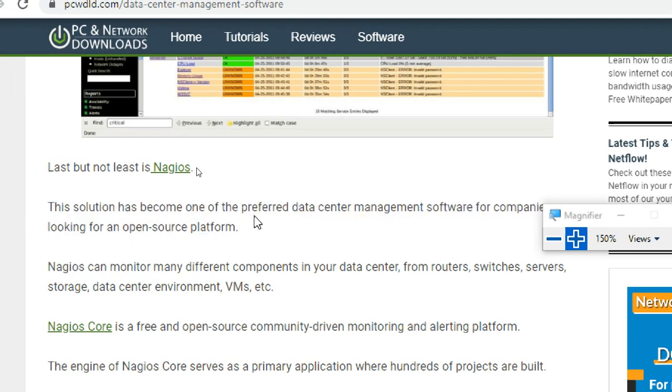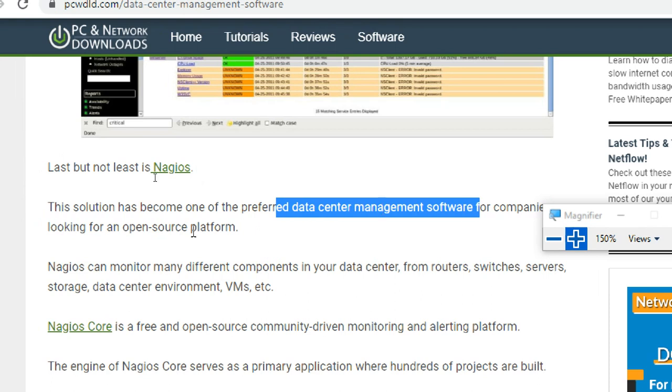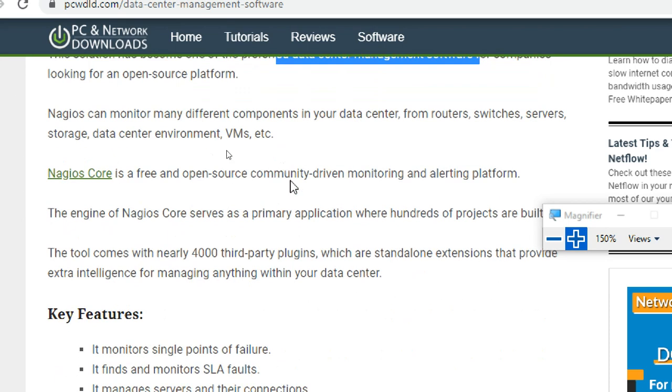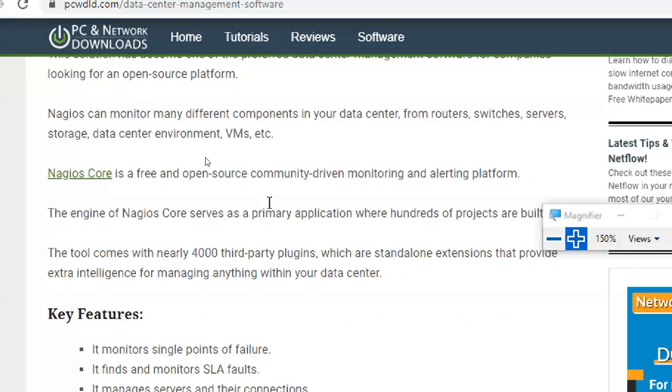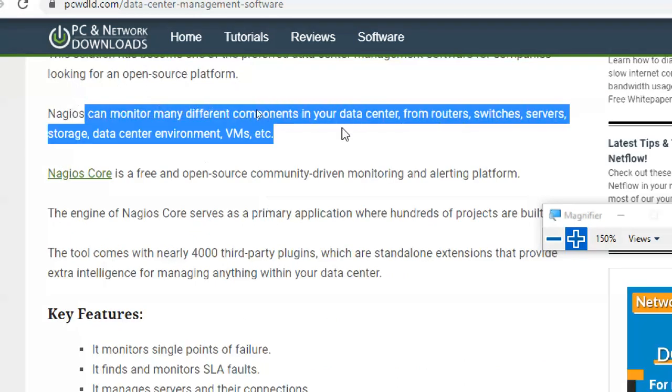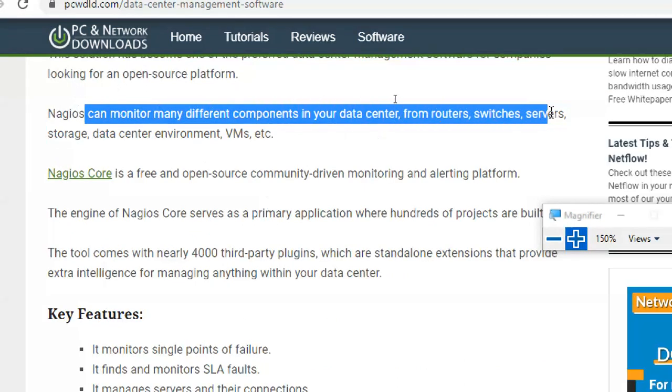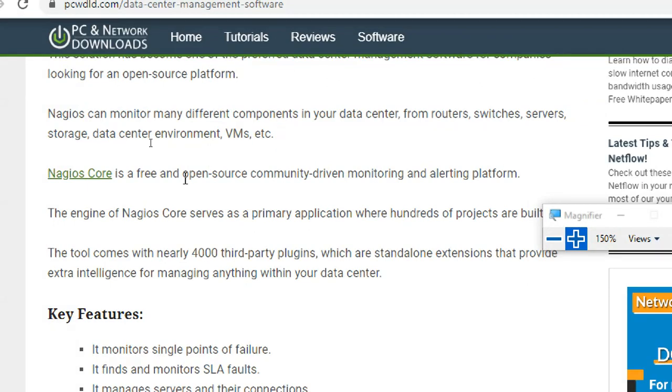So this also monitors everything, like a data center we can monitor, and this is also an open source platform. Monitor many different components in the data center: routers, switches, servers, storage, data center environment, virtual machines, databases, and different platforms like Windows, Linux, and Unix.